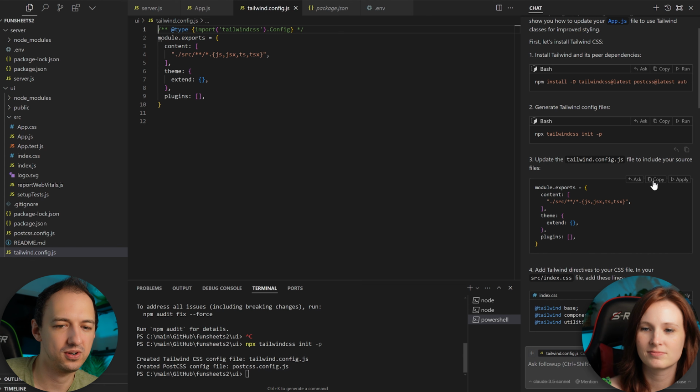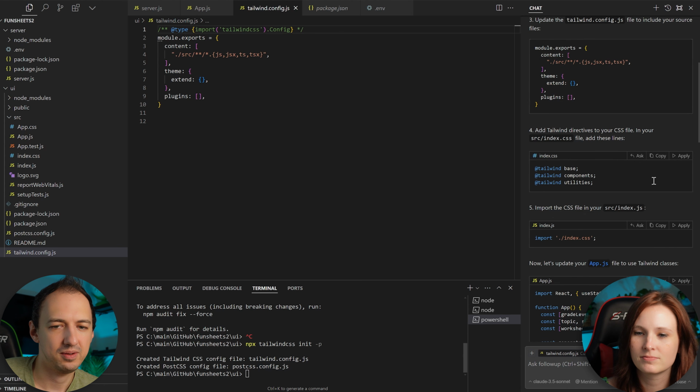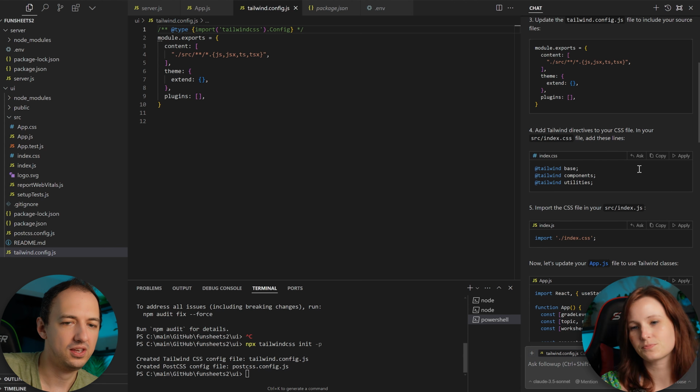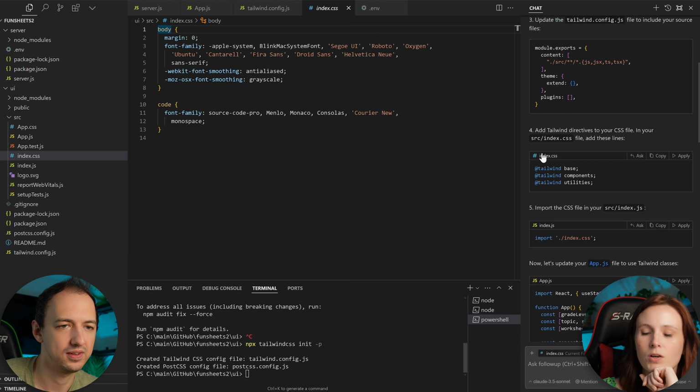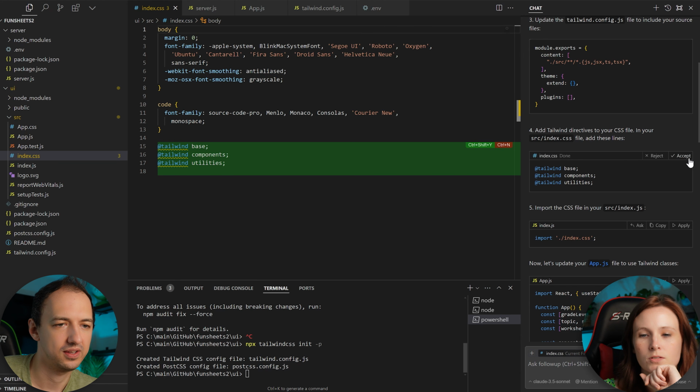What's step number 4 on the chat? All right. In your source index.css file, add these lines. In fact, you know what you can do? You can click on the name of the file right there, and it will take you to that file. Oh, really? On the name of the file at the top. Yeah, right there. Oh, that's convenient. Now you can apply these changes here. That's super convenient. That's cool. And then Control Enter.